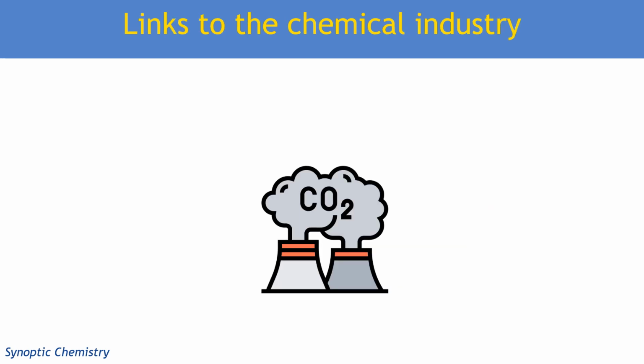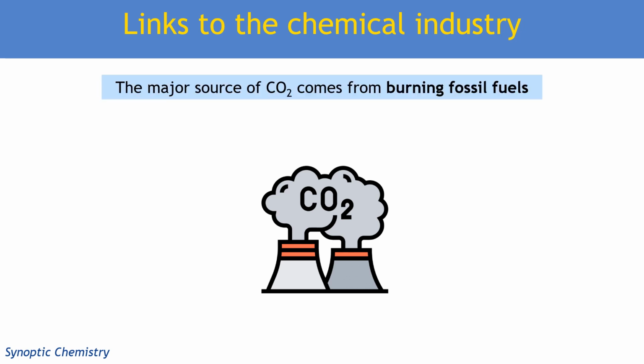So we might also get asked questions about the impact of chemical processes on the environment. And it's important to be specific if we're talking about greenhouse gases and climate change. We don't want any waffly stuff about less harmful gases, or non-specific ways in which the chemical industry and chemical reactions link to the greenhouse effect and climate change.